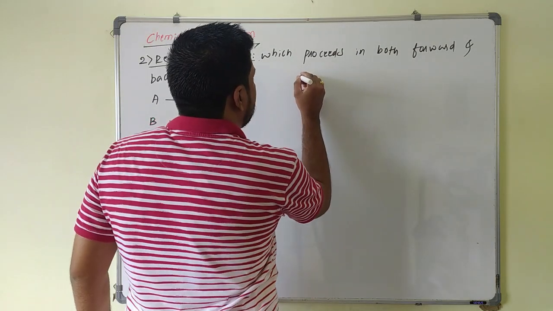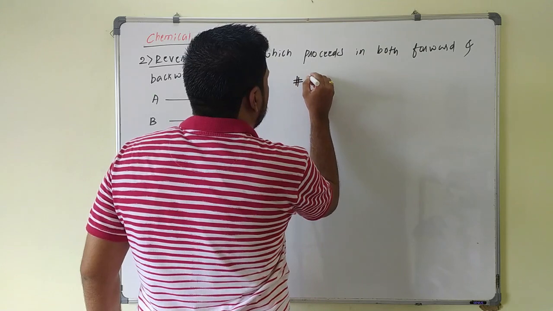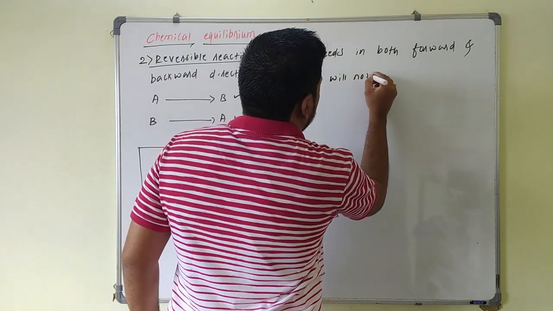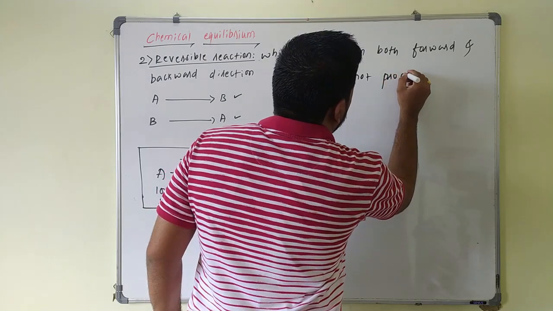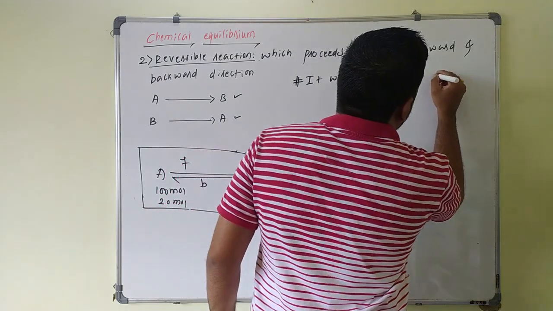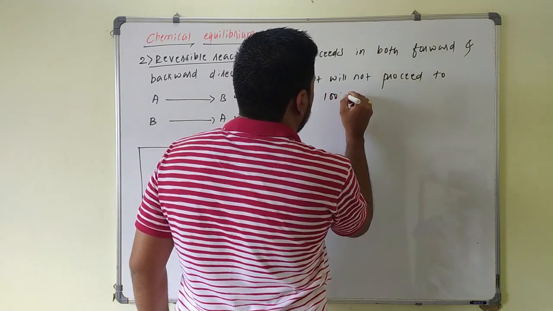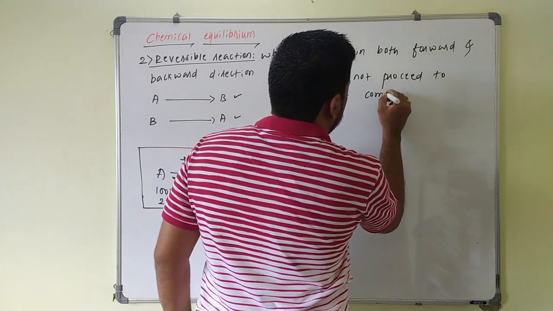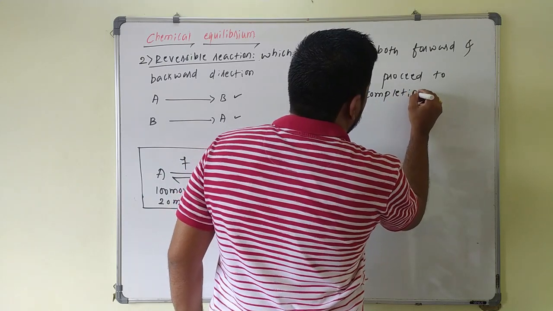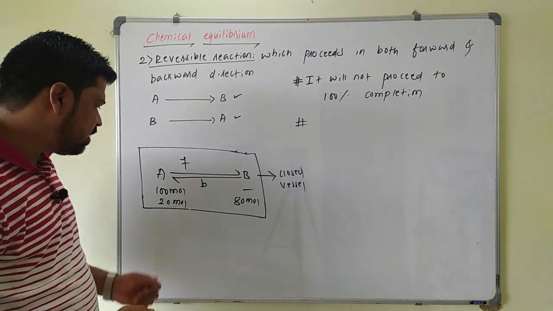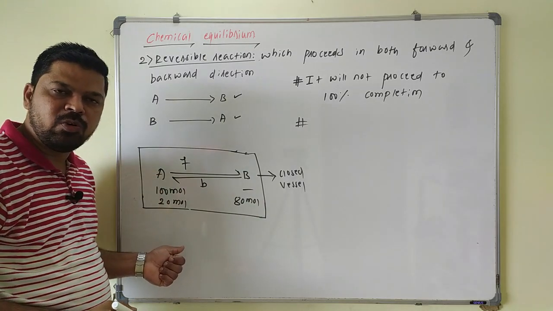So important points about a reversible reaction: first, it will not proceed to 100% completion. Next point: the concentration of reactant will never become zero.